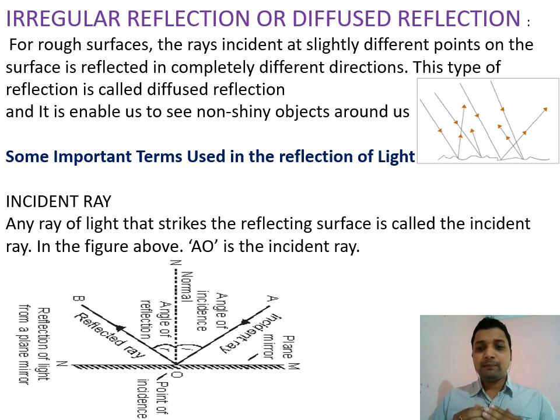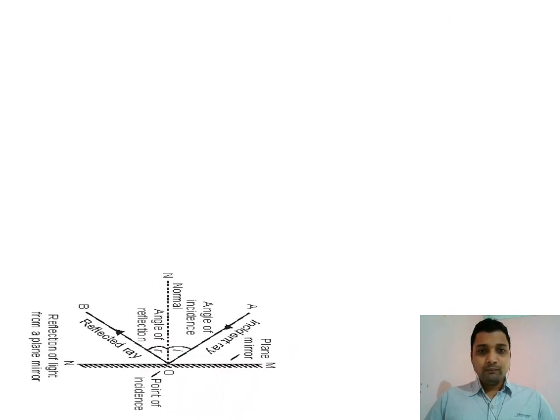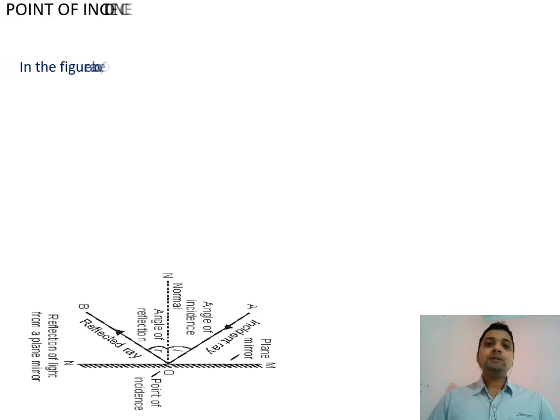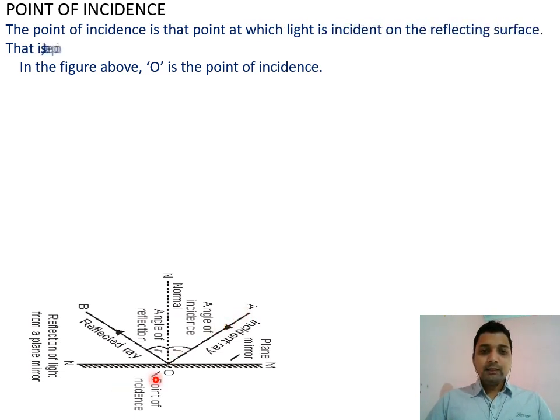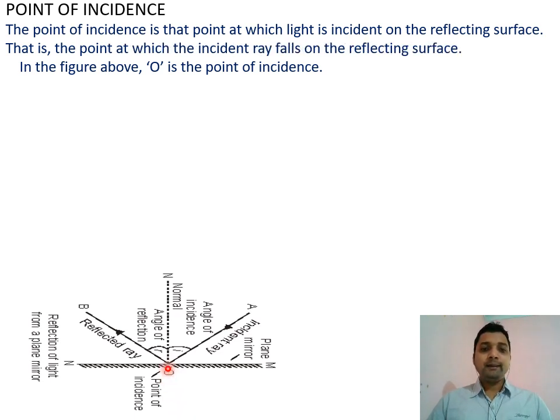And when it hits the reflecting surface, we get some more terms. First one here is the point of incidence. Point of incidence means the point at which a ray of light coming from a source strikes the reflecting surface. So here this point O is the point of incidence. And for reflection, the point of incidence and the point of reflection are the same. Means at whichever point the ray of light is incident on the polished or reflecting surface, from that point only reflection takes place.